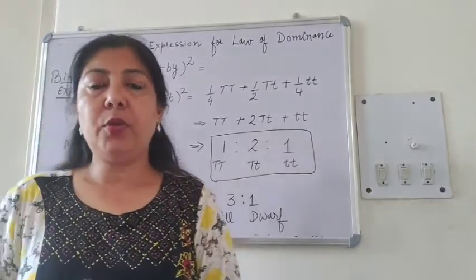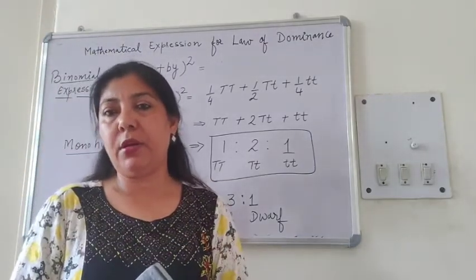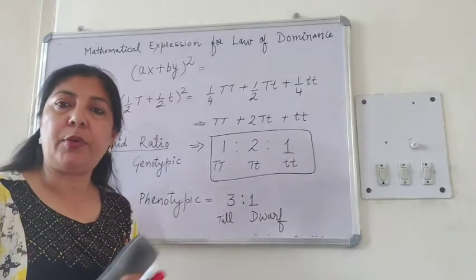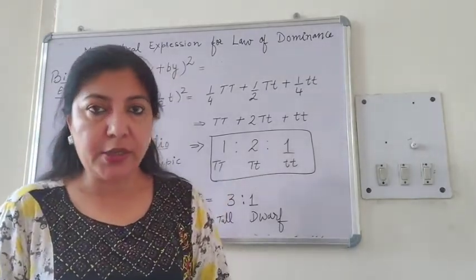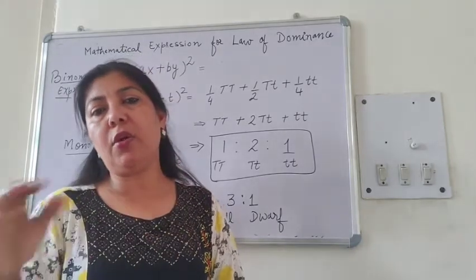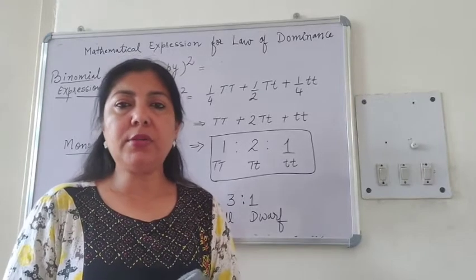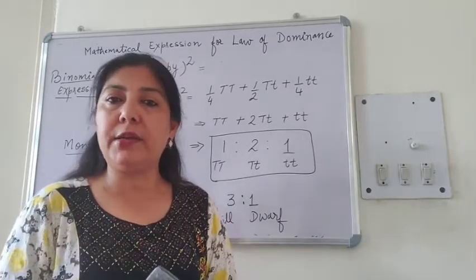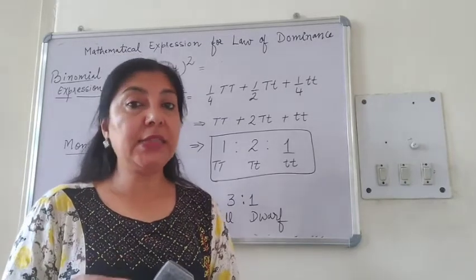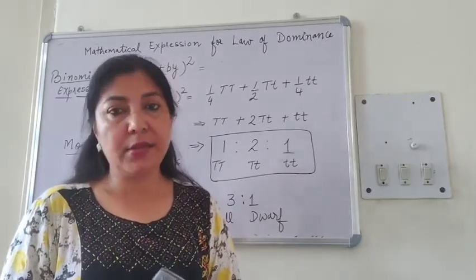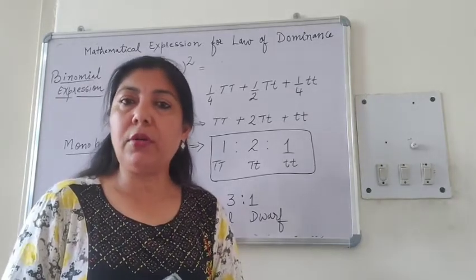Now I will explain to you how Mendel used the mathematical expression to explain the concept of these genotypic ratios. Mendel was a mathematician, so he considered the whole concept in terms of factorization, and also he used the term unit factors to represent every allele. Today these unit factors are considered as genes, but at that time the gene concept was not known.